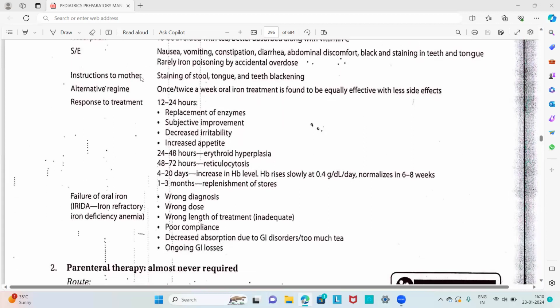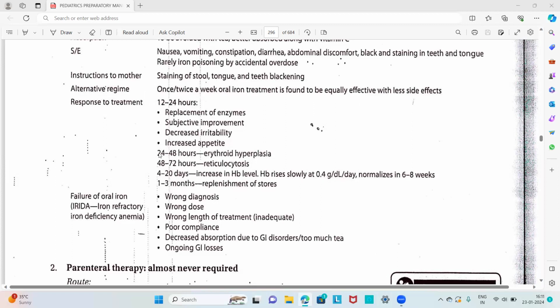Then instruction to the mother while giving oral iron: staining of the stool. That is, if we give oral iron therapy, the stool will be black in color, so it should be told to the mother it is normal. Then tongue and teeth blackening will be there also. All these should be instructed to the mother. Then an alternative regimen is once or twice a week oral iron treatment, which is found to be equally effective with fewer side effects. Then response to treatment usually occurs in 12 to 24 hours, like replacement of the enzymes, subjective improvement, decreased irritability, and increased appetite.